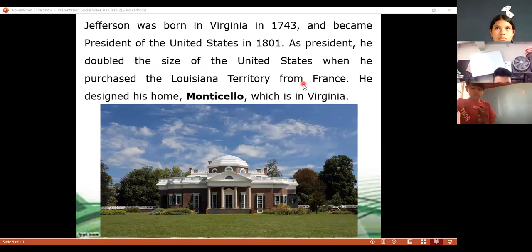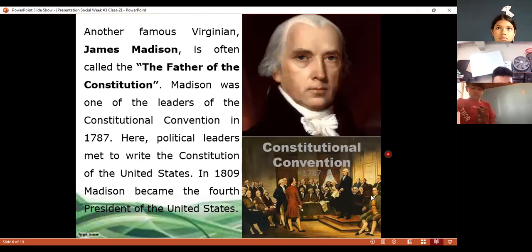So the United States was growing because he was getting more lands. And he designed his home, Monticello, which is in Virginia. This might be the picture of this home. Now, here we have information about another famous person. Kiara, help me to read this slide.